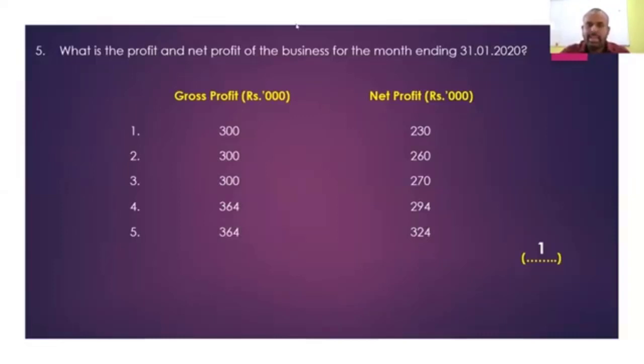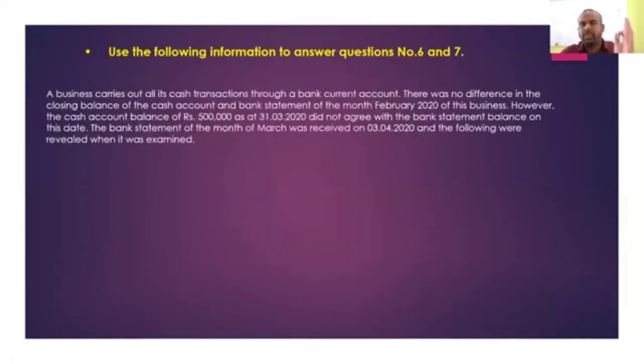Right, okay. With that knowledge, we will move into question number 6. So you can see question number 6 and 7. For question number 6 and 7 also, they have given some common information, right? A business carried out its cash transactions through the bank account. That is a normal assumption you make in your syllabus, right? All the cash transactions you do through your bank account.